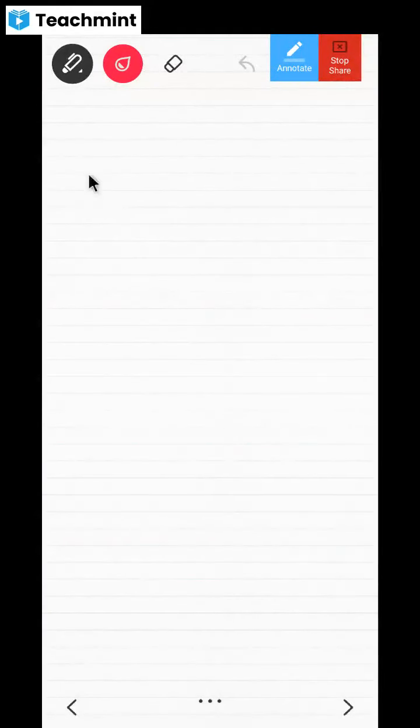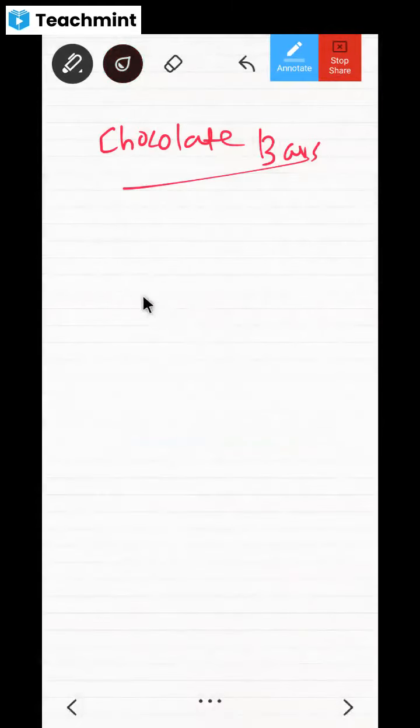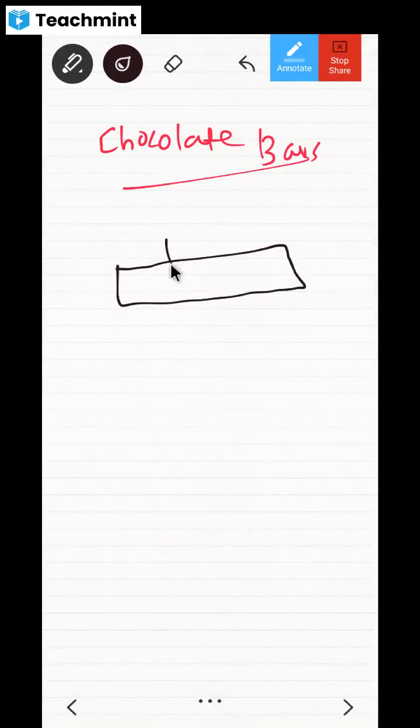Look at this, dear children. For example, I have any chocolate bar. Have you seen chocolate bars? They will be in the shape of a cuboid. For example, a thick chocolate bar, it looks thick like this, no? Don't you think a chocolate bar looks like this? Yes, sir.